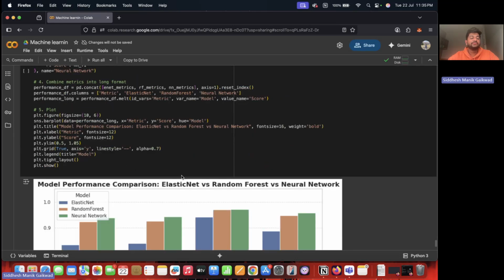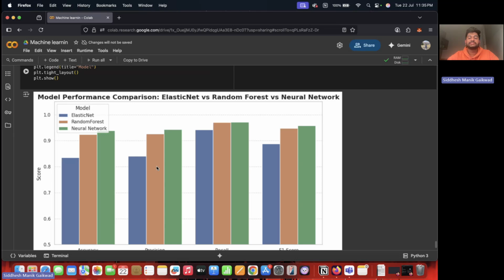So at the end, this chart will compare the performance of all the three models, ElasticNet, Random Forest, and Neural Network across all four key metrics. As we can see, Random Forest and Neural Network consistently outperform ElasticNet, especially in the recall and F1 score. Overall, the neural network shows the most balanced and highest performance across all of the metrics.